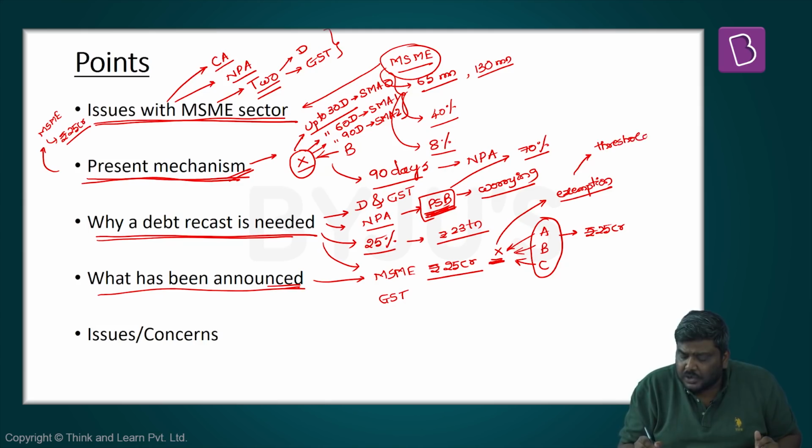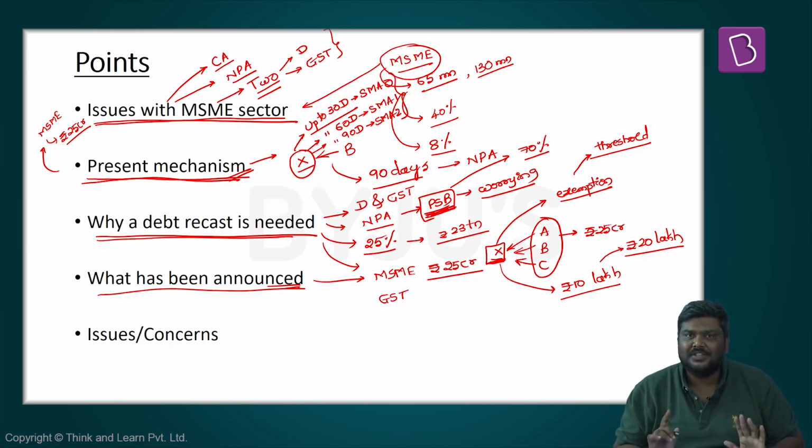What if the sales turnover of this particular unit X is 10 lakh rupees? Since it is lesser than the threshold limit of 20 lakh rupees, there is no compulsion on this unit X to be registered under GST. This is as per the GST guidelines. Now, this particular unit X has taken a loan. Will it be provided a debt recast under this particular model?